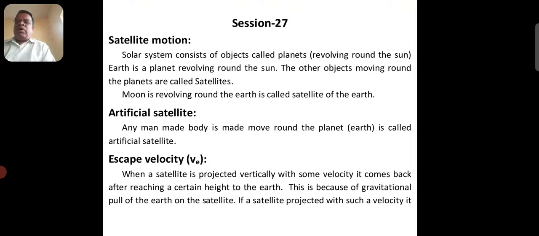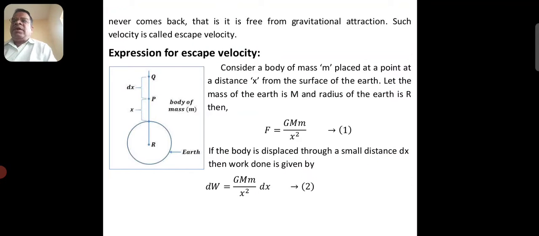Now we have to see the definition of escape velocity. When a satellite is projected vertically with some velocity, it comes back after reaching a certain height to the earth. This is because of gravitational pull of the earth on the satellite. If a satellite is projected with such a velocity that it never comes back, that is, it is free from gravitational attraction, such a velocity is called escape velocity.